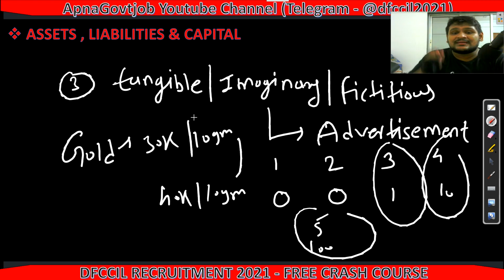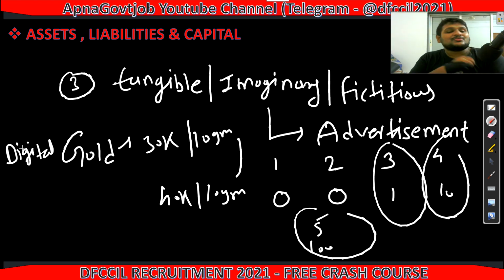But now if I consider digital gold, which is the current trend, lots of people are investing in digital gold. Now this gold is not physically with you. We just purchased something, we are just seeing digital numbers there, 30k amount, 40k amount, and then we redeem and get the money in our bank.